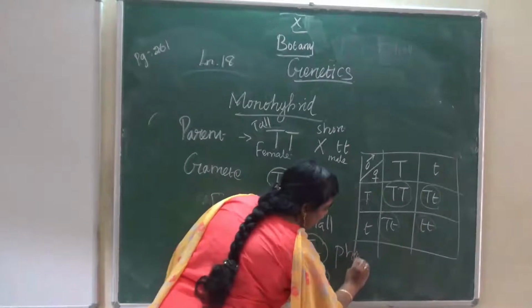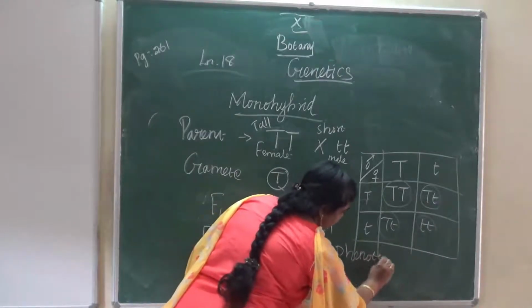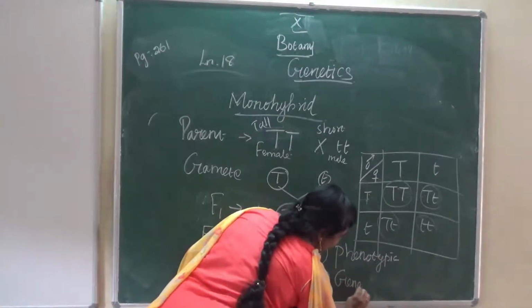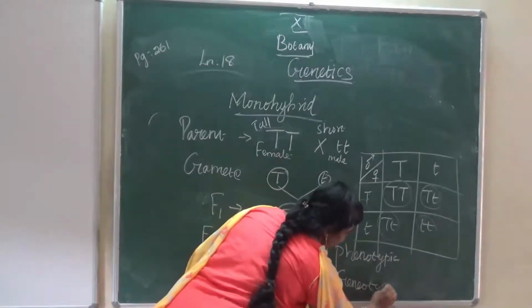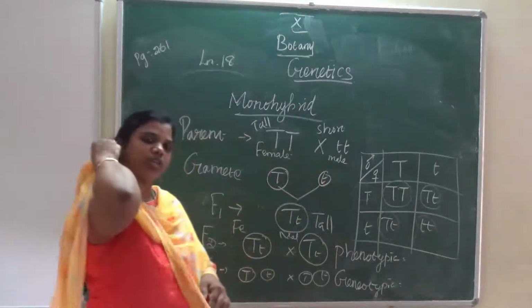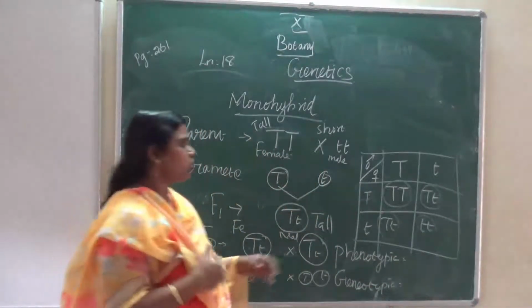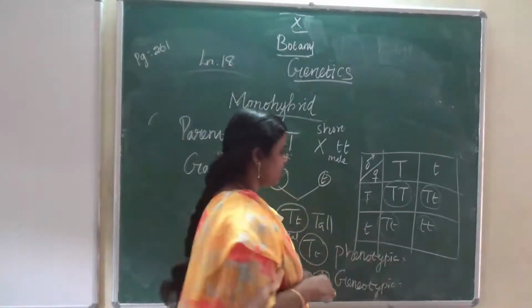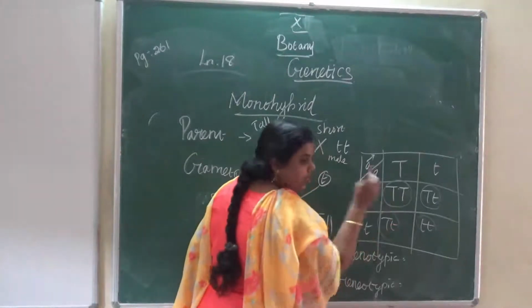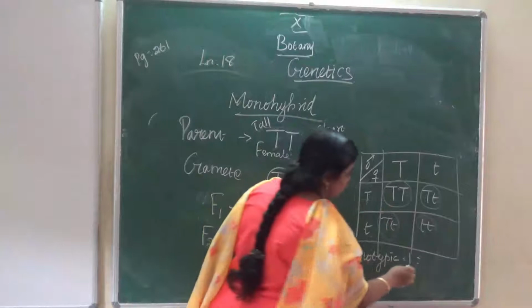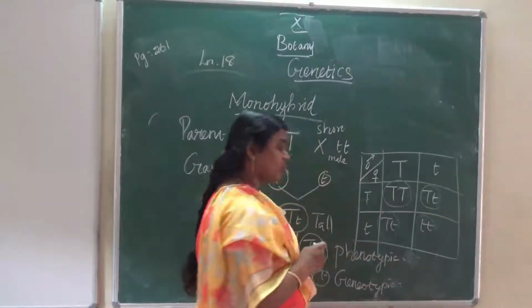Phenotypic and genotypic. Phenotypic ratio means the physical body appearance.